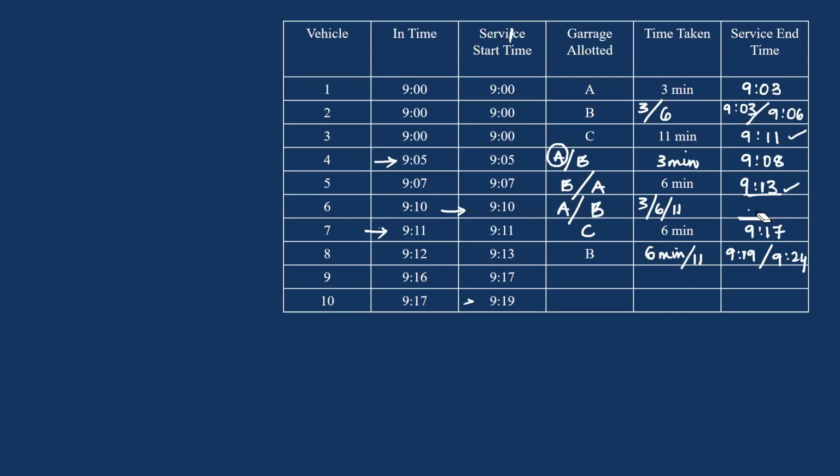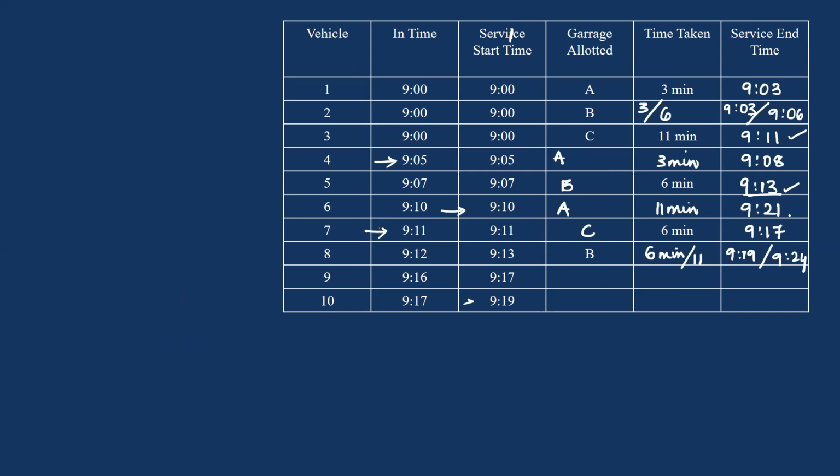So this should be 9:21, and the garage here took 11 minutes to complete the service. If this is 9:21, you cannot have B starting service at 9:13. So this is not B. This is A. If this is A, this will be B, and if this is B, this will be A.